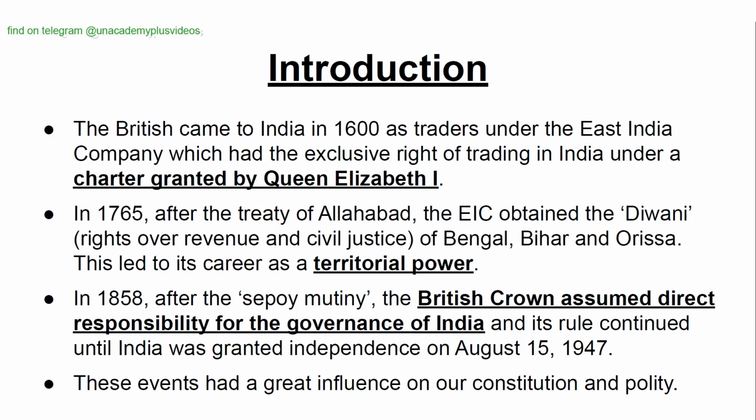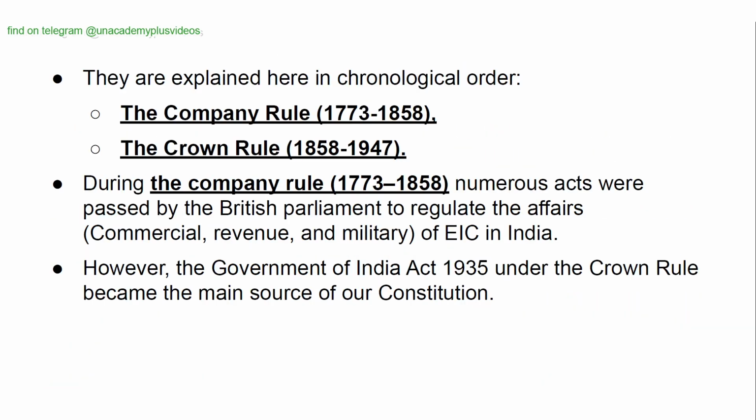In 1858, after the Sepoy Mutiny, the British Crown assumed direct responsibility for the governance of India, and its rule continued until India was granted independence on August 15, 1947. These events had a great influence on our constitution and polity. They are explained here in chronological order. The company ruled from 1773 to 1858. The Crown ruled from 1858 to 1947.